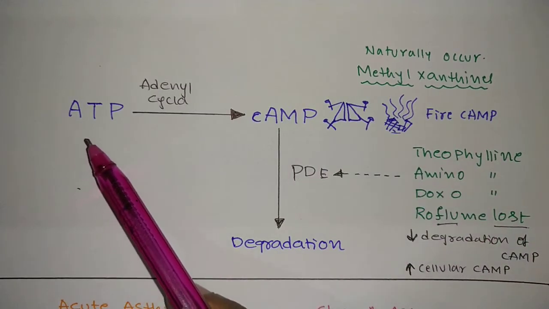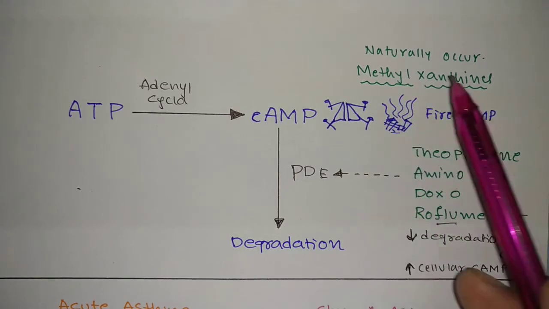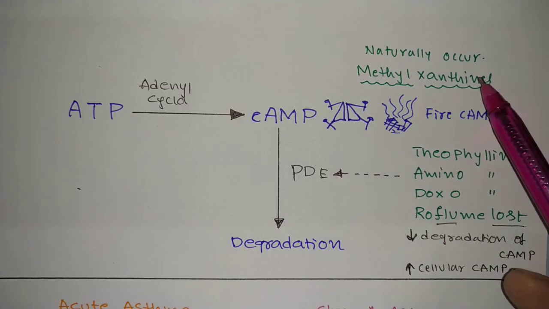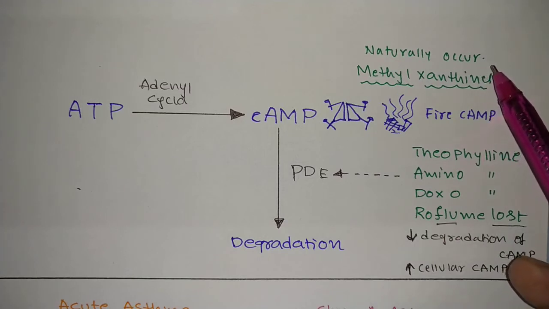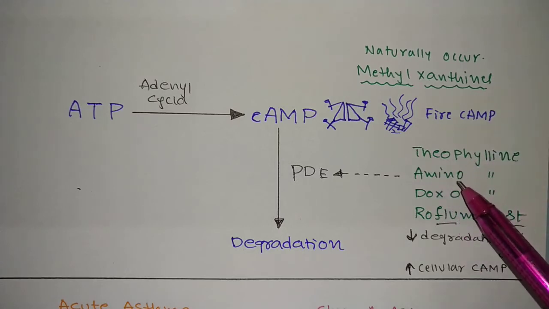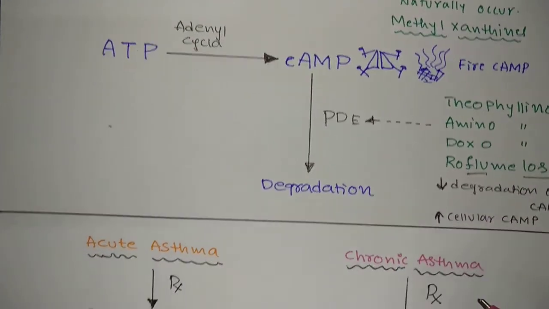Okay, and ATP is converted into cyclic AMP, and these are all called methylxanthines, naturally occurring. This is also important. Which medicine are we using for the treatment of asthma that is natural? Like that they will ask. Theophylline is naturally occurring. So all these decrease the degradation of cAMP and increase it cellularly.